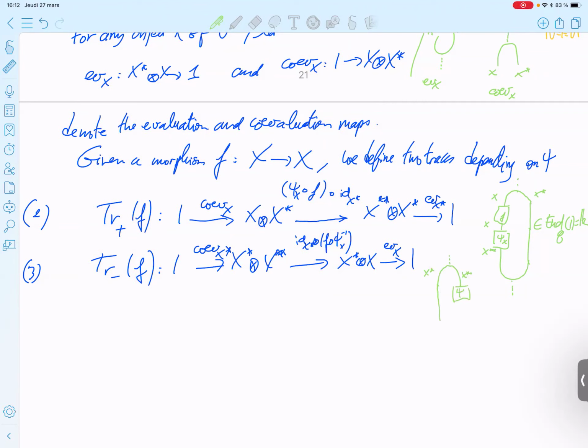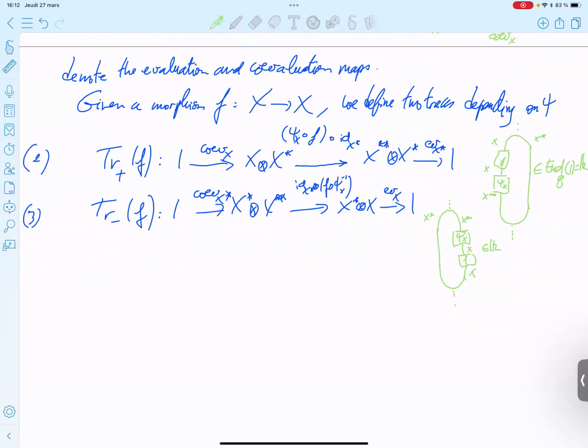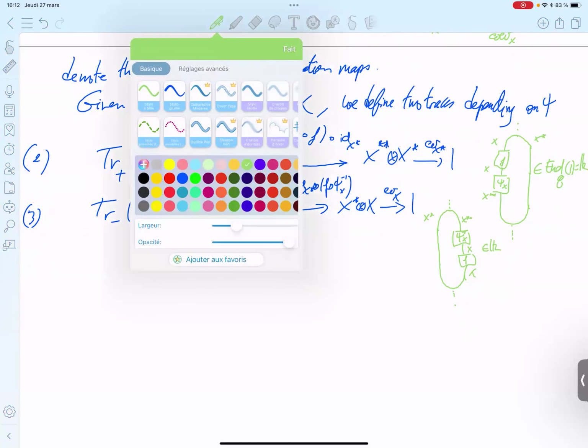Here the inverse to go to X, and then you can apply F. You are still in X, and you close like that. So this is still an element, a scalar. Okay, so you have 2 traces with these 2 pictorial representations.